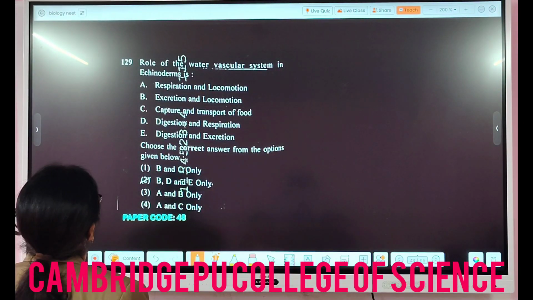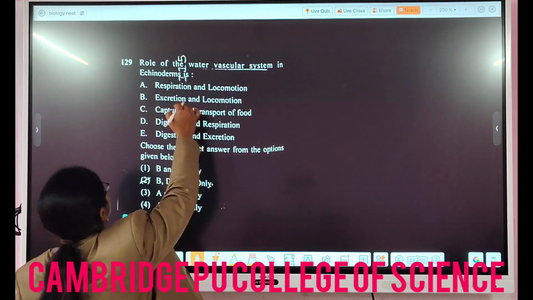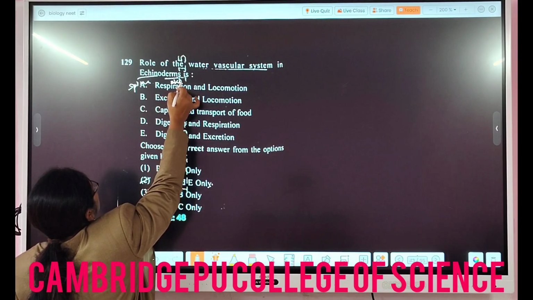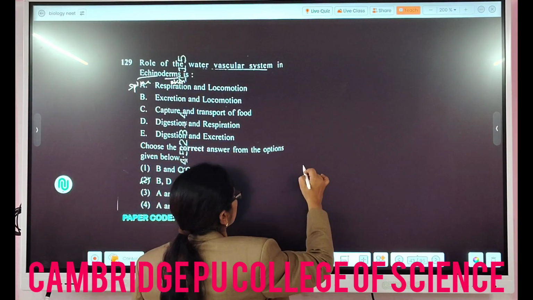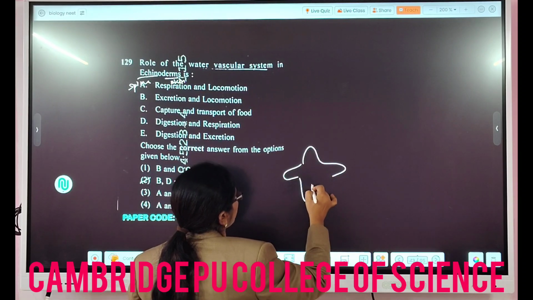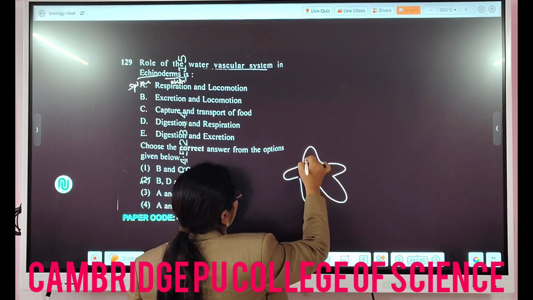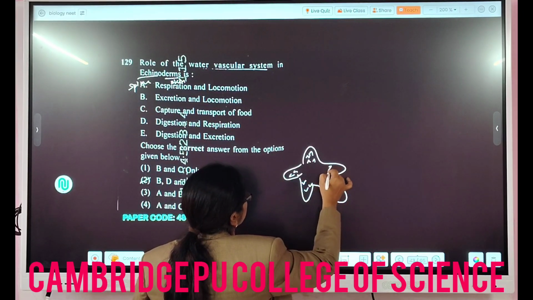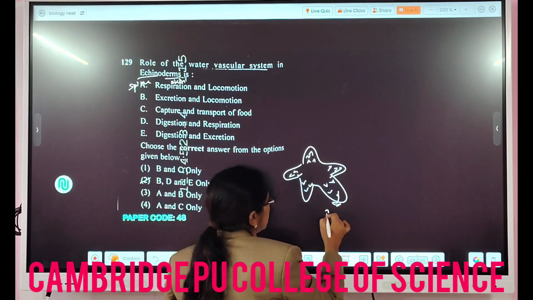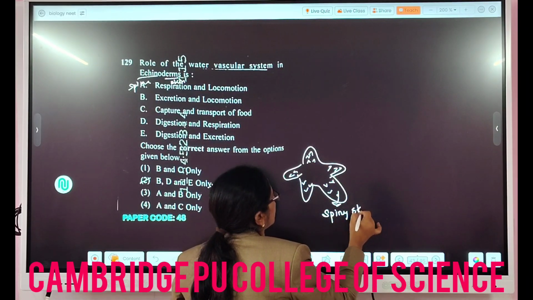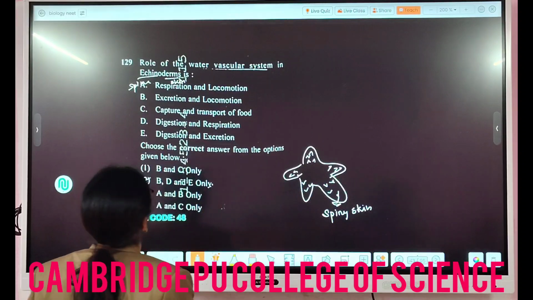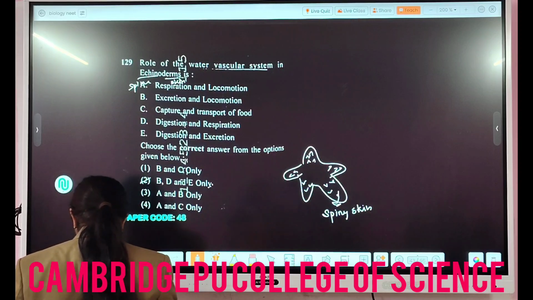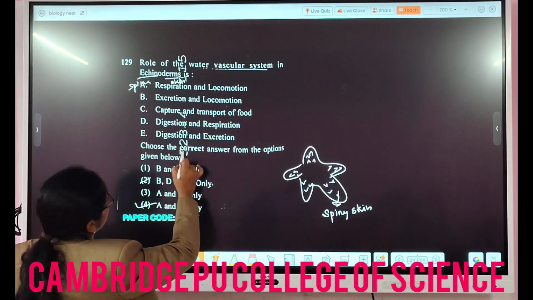Then the role of the water vascular system in echinoderms. Echino means spine, derms means skin. Those organisms like starfish have bony ossicles on the body, so we feel as if it is spiny skin, and that's why they are called echinoderms. We have to understand the role of the water vascular system in such cases. The answer will be option 4, that is A and C.